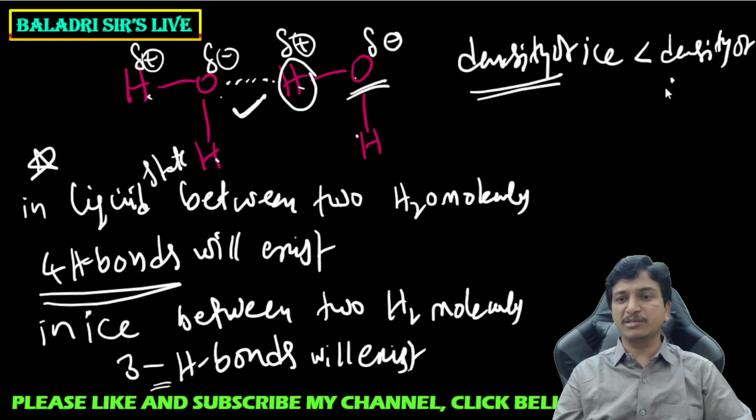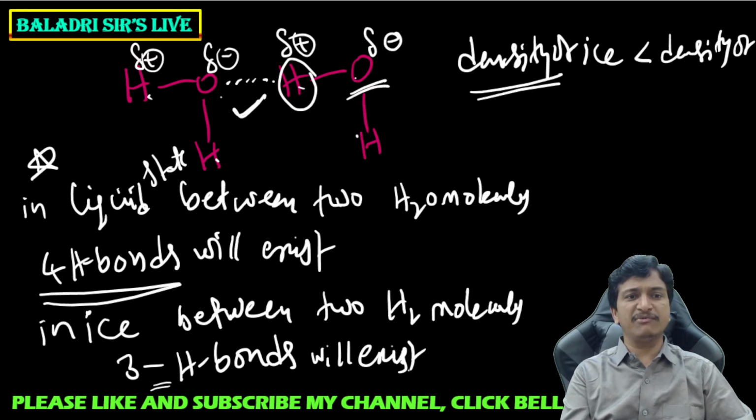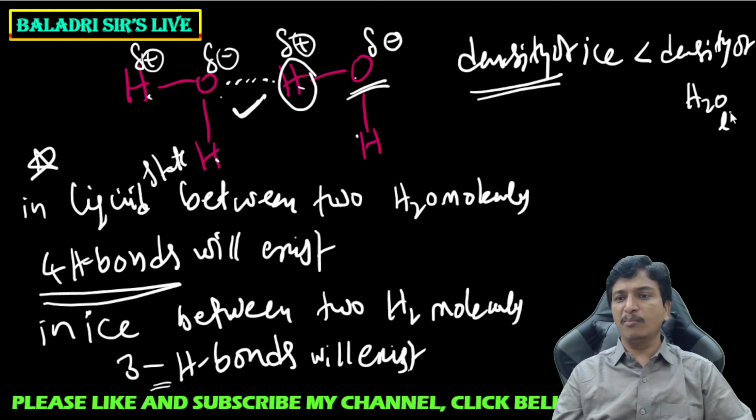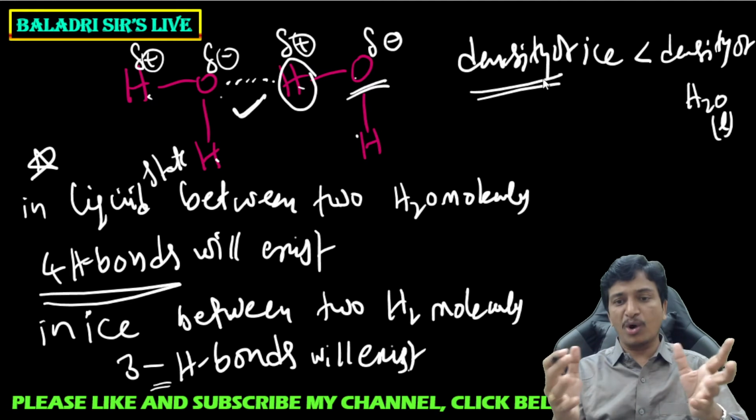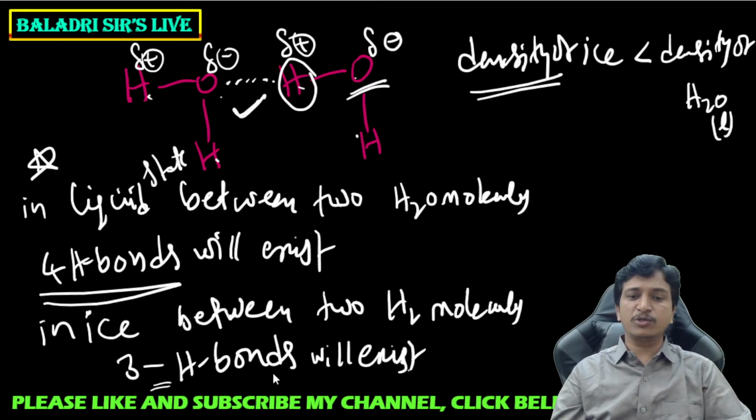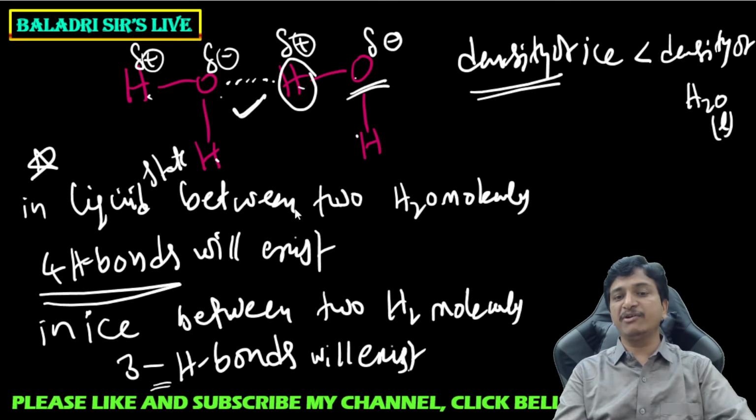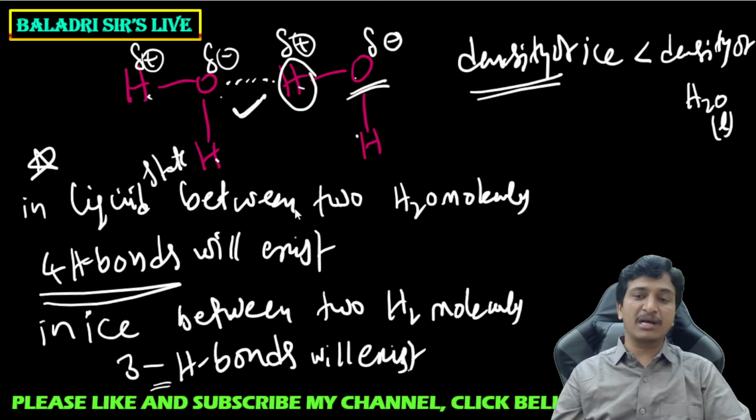Density of liquid water is more than that of ice. Actually, we would expect a solid to have more density, but here ice has less density and occupies more volume, because three hydrogen bonds will be there in the solid state and four hydrogen bonds will be there in the liquid state between two water molecules. In physics we come across the anomalous expansion of water. That is because of this hydrogen bond formation only.